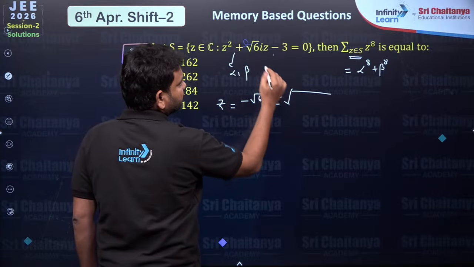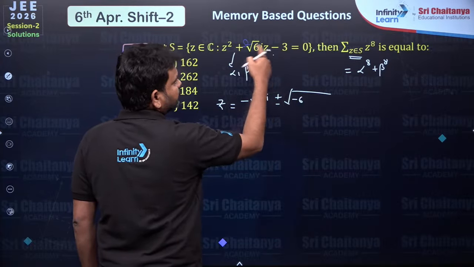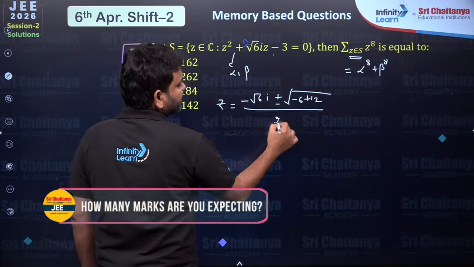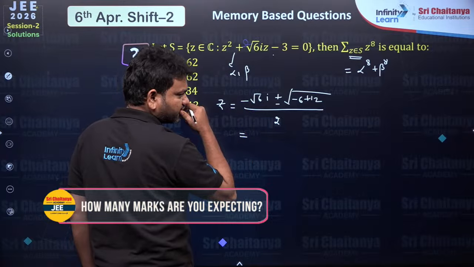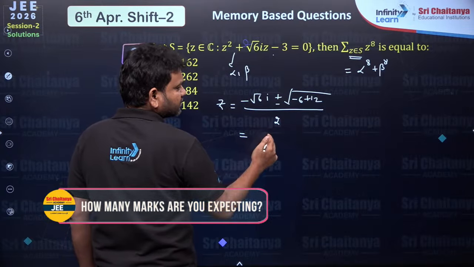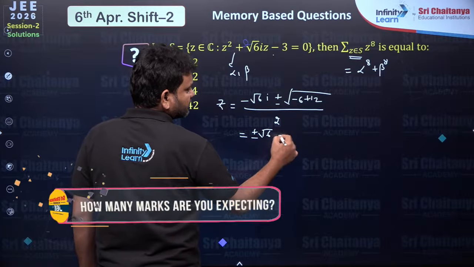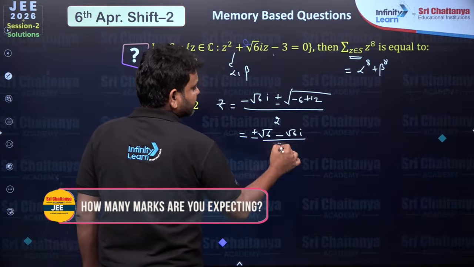So this is going to be minus 6, and minus into minus plus 12, divided by 2. Here root 6 will be there, so plus or minus root 6, and minus root 6i, divided by 2.